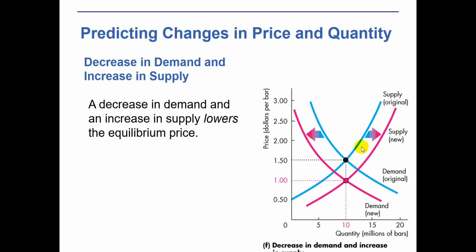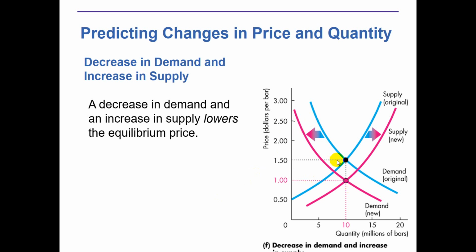As I told you earlier, the area above the equilibrium quantity and price is called the surplus area. You can see the magnitude of the surplus area has increased in this case. Initially it was lesser than this, but now because they are in opposite directions, the demand decreases and the supply has increased. So both have an effect on price.